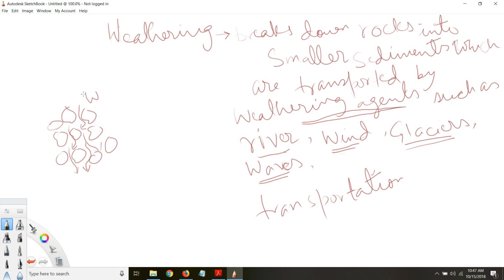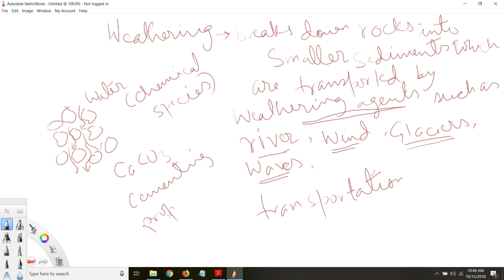And this water has some chemical species dissolved in it. This is not just pure H2O, like the water flowing in a river stream, but it has some dissolved species in it. And these dissolved species sometimes include calcium carbonate, which has a cementing property. We know that calcium carbonate is used to construct homes. The drywalls are made of limestone.